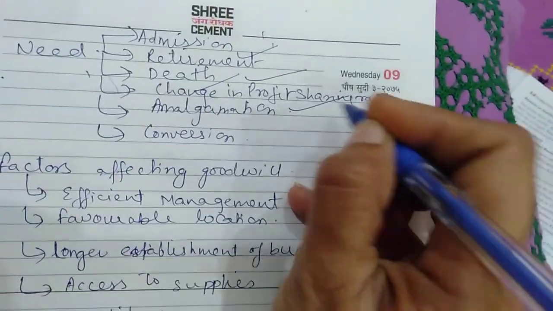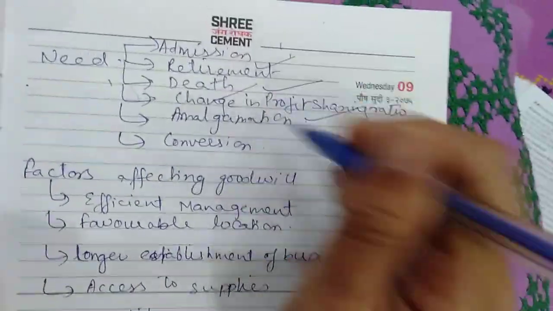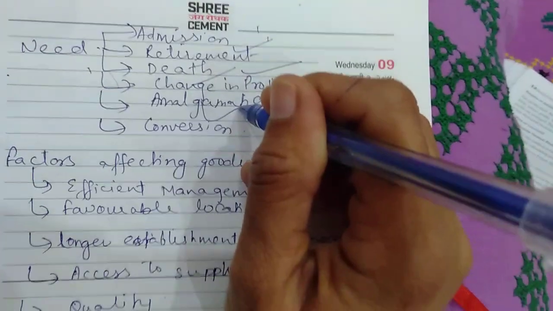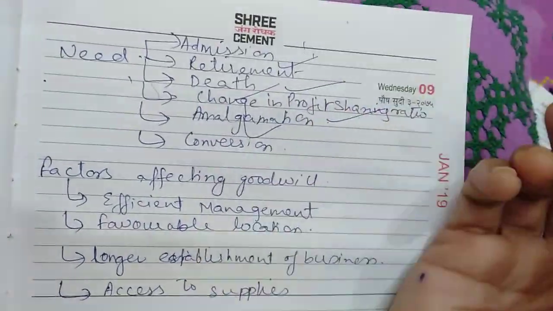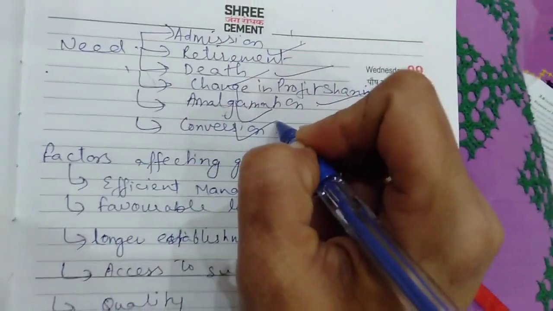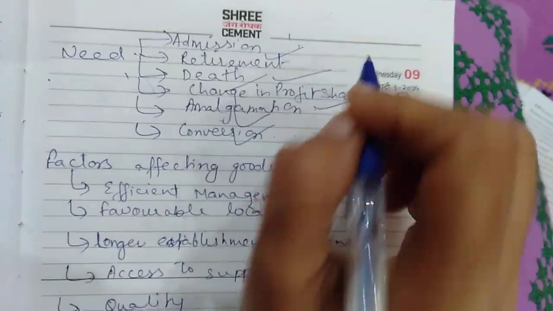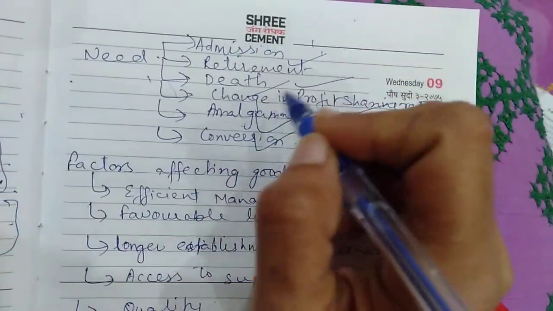What does this mean? If they were sharing profit equally and now they are sharing in some different ratio, they need to see what the goodwill is, because its share will also change. In case two firms are amalgamating, coming together, or a partnership firm is converted into a company, then also we need to assess the value of goodwill, because it has further accounting treatments.